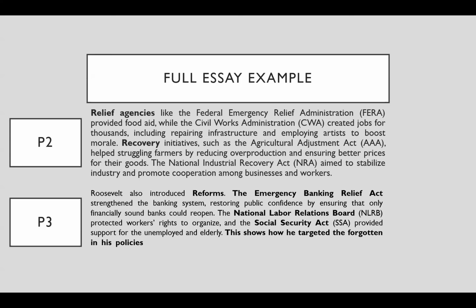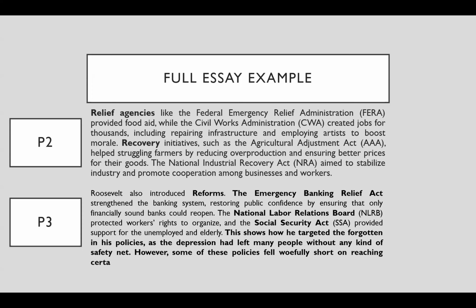If you remember back to the weaknesses in the economy, workers were not allowed to have unions, which meant their wages were very low, and this contributed to the Great Depression. When the stock market crashed, everyone couldn't afford anything. Then you've got the Social Security Act, which provides support for the unemployed and the elderly. That shows how he targeted the forgotten in his policies. Then you'll see I finish by saying, however, some of these policies fell woefully short of reaching certain groups of people. That is me linking back to the question. Remember, I told you there are two ways to link.